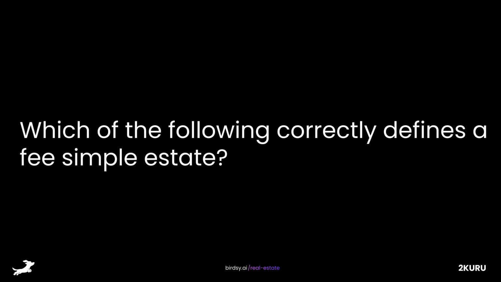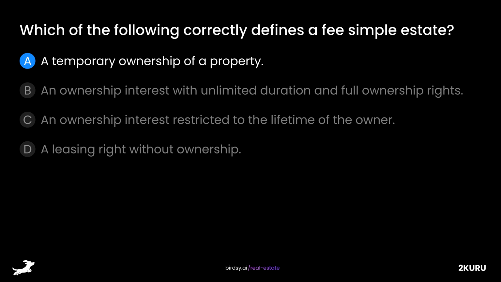Property ownership. Which of the following correctly defines a fee simple estate? Is it A, a temporary ownership of a property, B, an ownership interest with unlimited duration and full ownership rights, C, an ownership interest restricted to the lifetime of the owner, or D, a leasing right without ownership? The answer is B, an ownership interest with unlimited duration and full ownership rights.